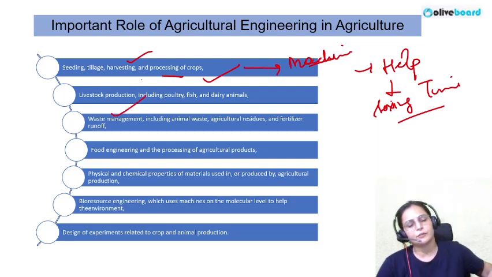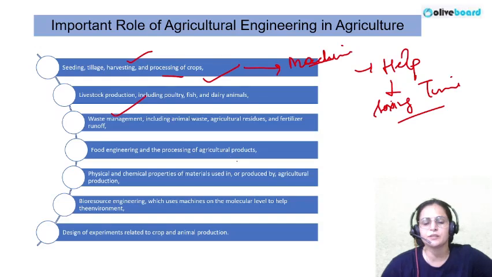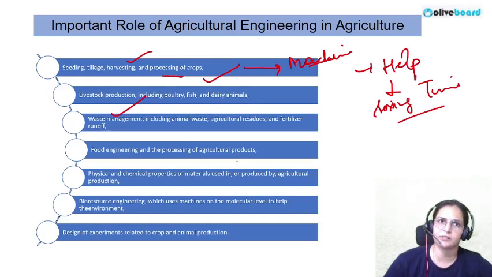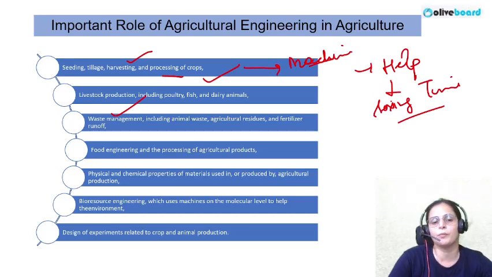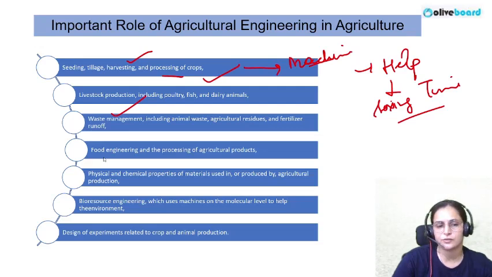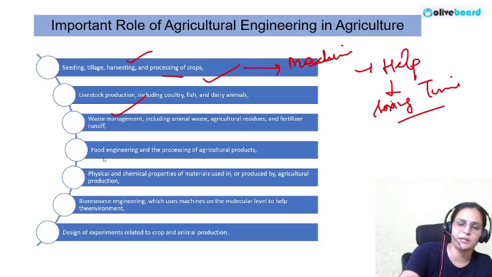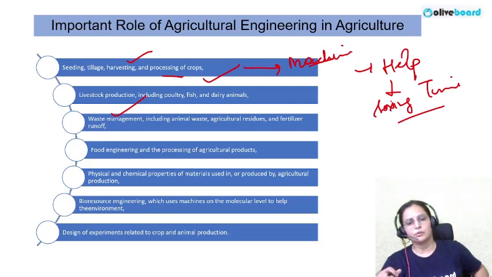Waste management we are focusing upon, food engineering in the process. After harvesting of the agriculture commodities, it's not that whatever commodities we have grown today, we can use all of them at the same time. So what we have to do is store them. That's why we need to focus upon agro processing techniques, so that it would be easy to store these commodities and use them whenever needed.